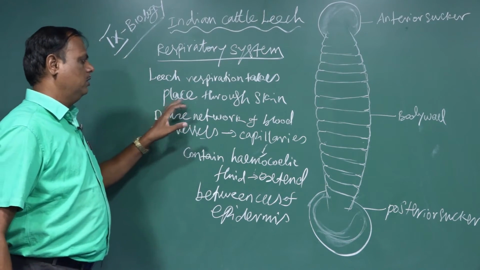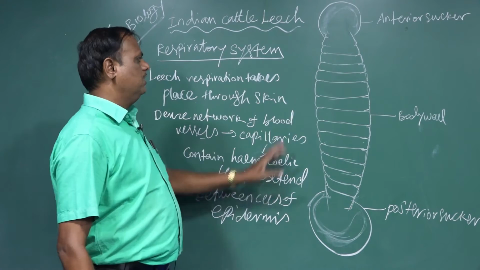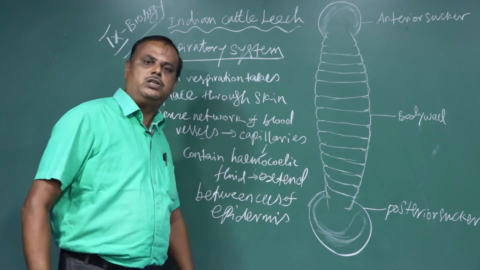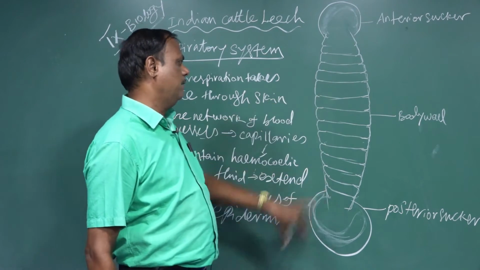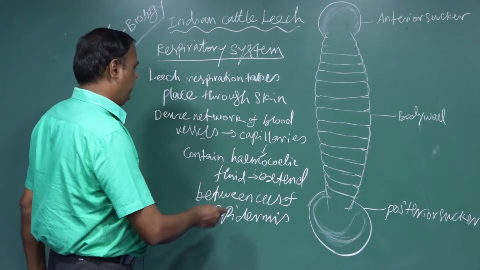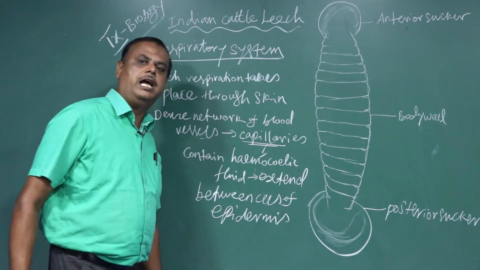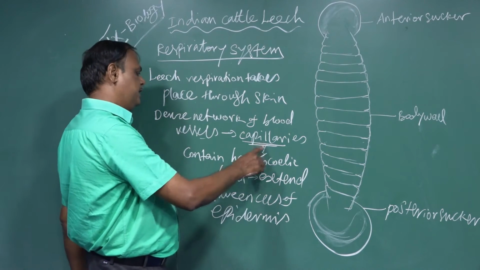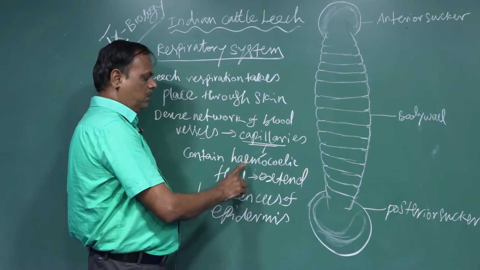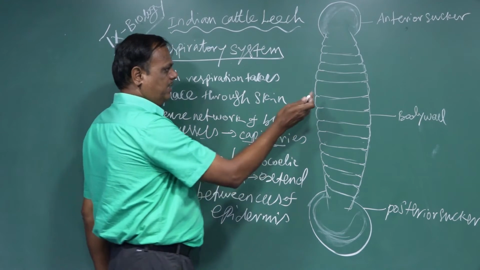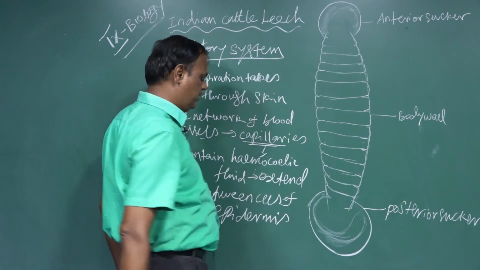Respiration through the skin. The body cavity of the leech also consists of a numerous network of blood capillaries. The capillaries contain the hemocoelic fluid, which extends between the cells of the epidermis.